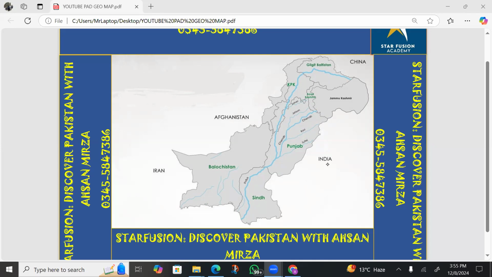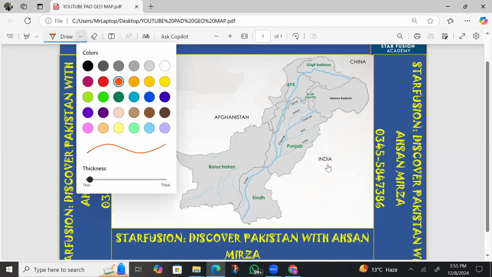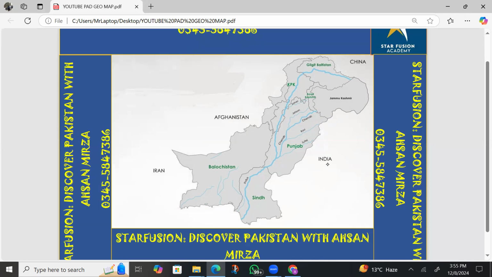So you must know the correct labeling of these zones. First of all, we will start from the mountains. I'm just drawing these things on the map just for your convenience. The area which is Gilgit-Baltistan has one of Pakistan's major landscape features, and this is basically the northern mountain, and this range is called the Karakoram range.